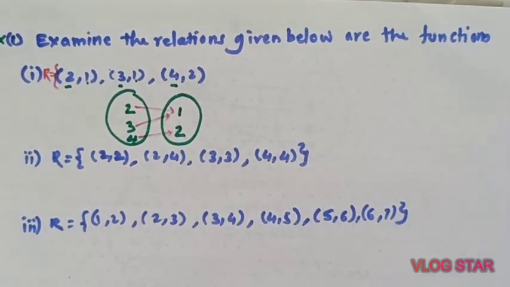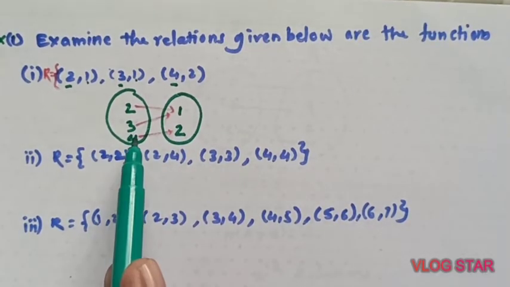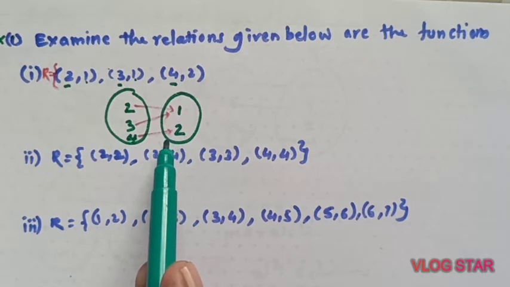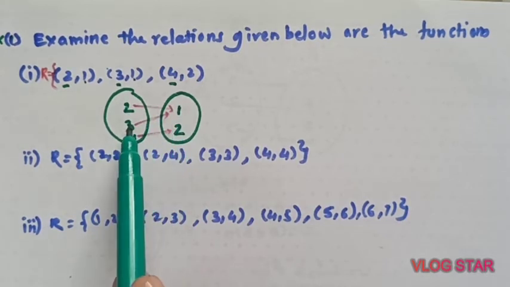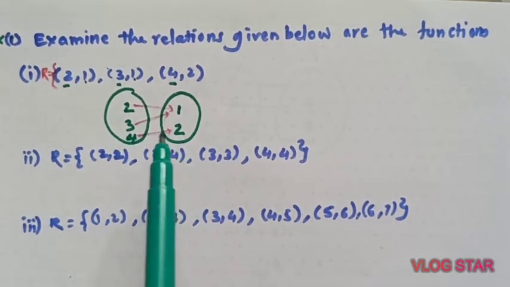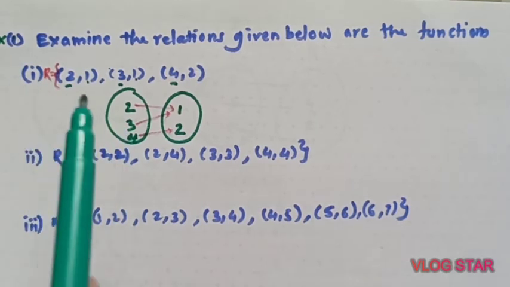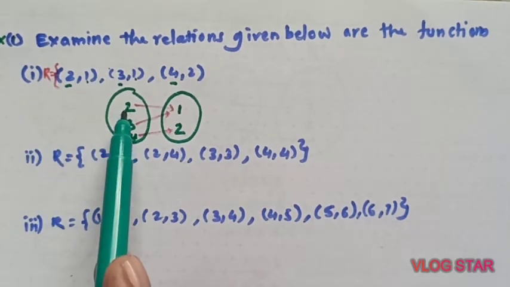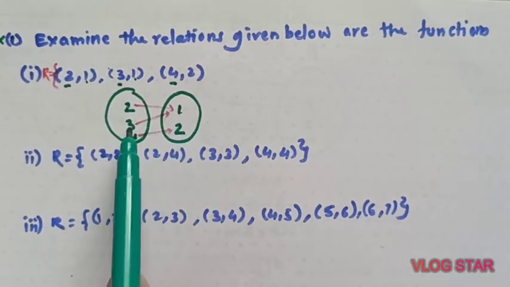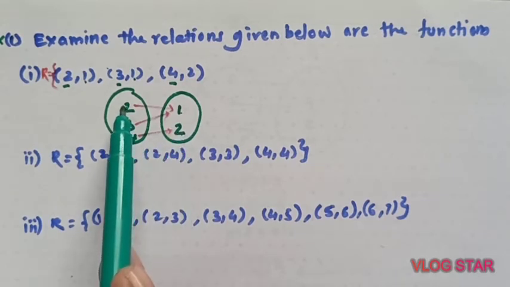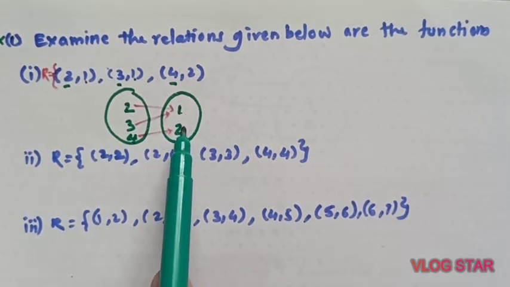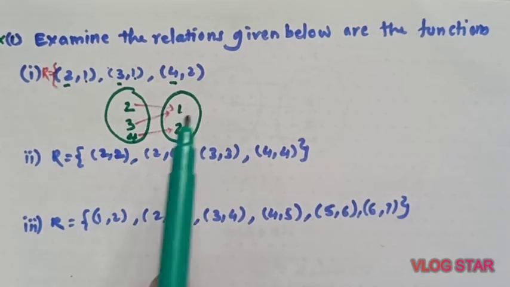As per the definition, is this relation a function or not? What is the criteria for a function? Every element should have an image. 2 has an image, 3 has an image, 4 has an image. The second criteria is that every element should have a unique image. What is the image of 2? 1. Of 3? 1. Of 4? 2. Means every element has a unique image in the second set.